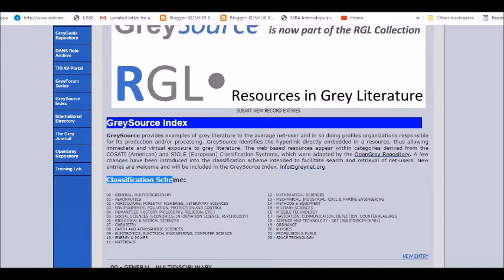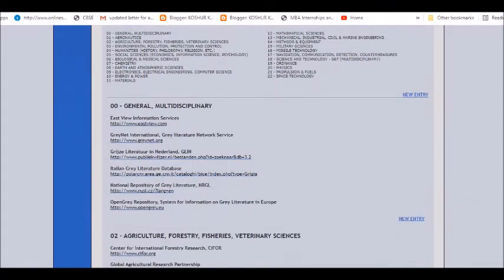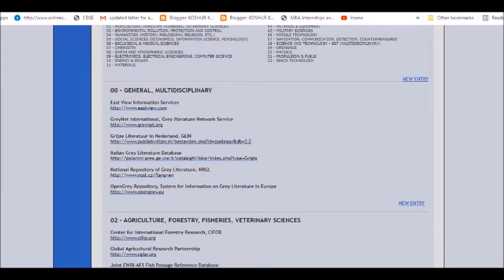Have a look at the kind, and they keep updating it, and you can click on new entry to see what exactly is available. Now here they have given you the breakup also. For example, if you go to general multidisciplinary, have a look at it, grey international, grey literature. So you will see that there are so many.